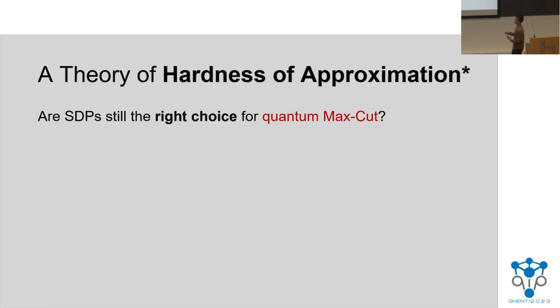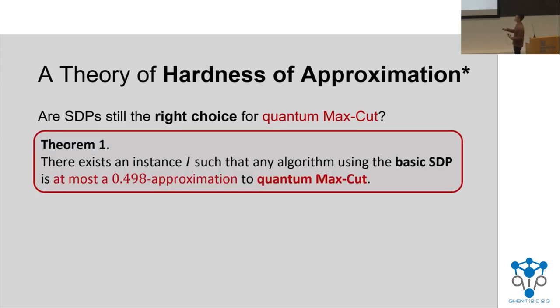To partially answer this question, our first theorem states that there exists an instance I such that any algorithm which uses this basic canonical SDP gets at most a 0.498 approximation. So if you restrict yourself to the canonical SDP, or level 1 of the Lasserre hierarchy, you can't do better than the Gharibian and Parekh algorithm.